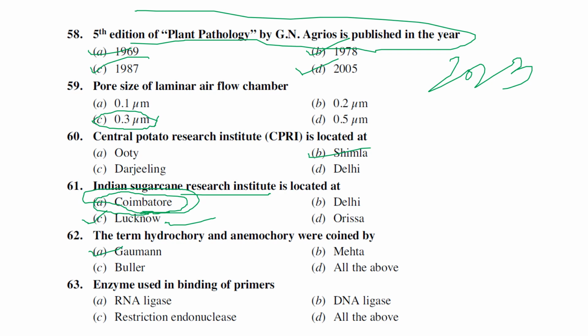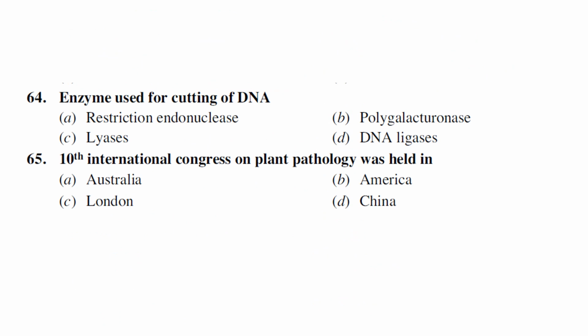Restriction endonuclease is the enzyme used to cut the genetic material, whereas the binding enzyme is called DNA ligase. Ligase means it binds. The next one, same: the enzyme used for cutting is restriction endonuclease, and the enzyme used for binding is DNA ligase.